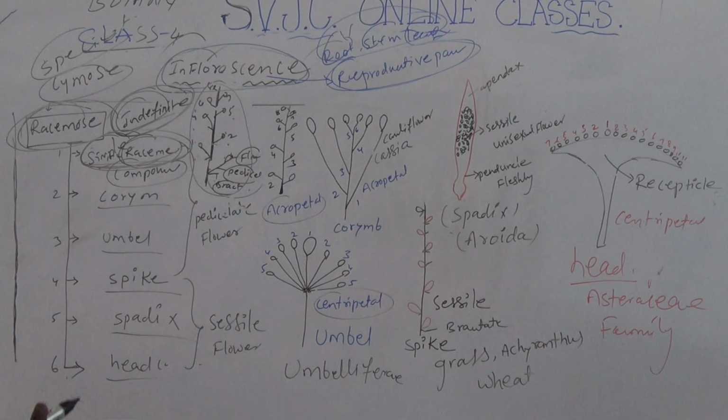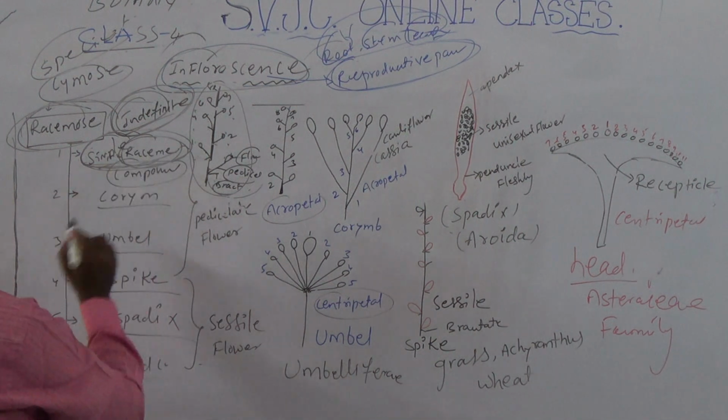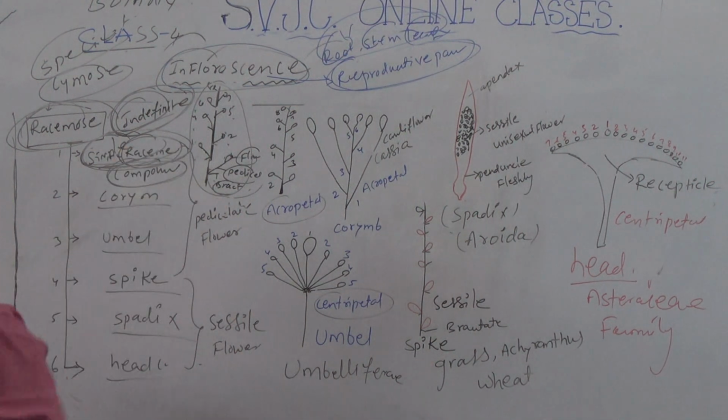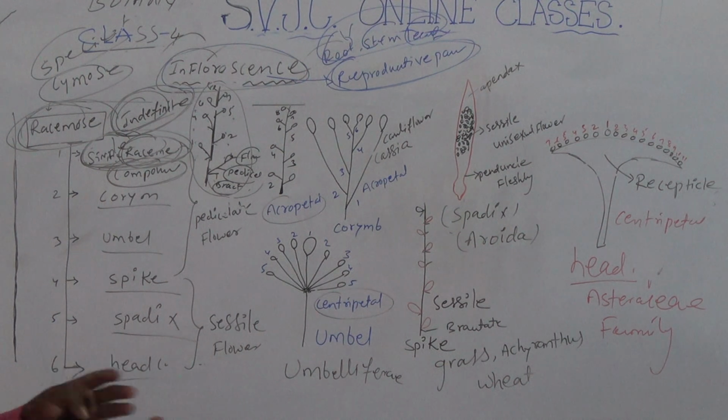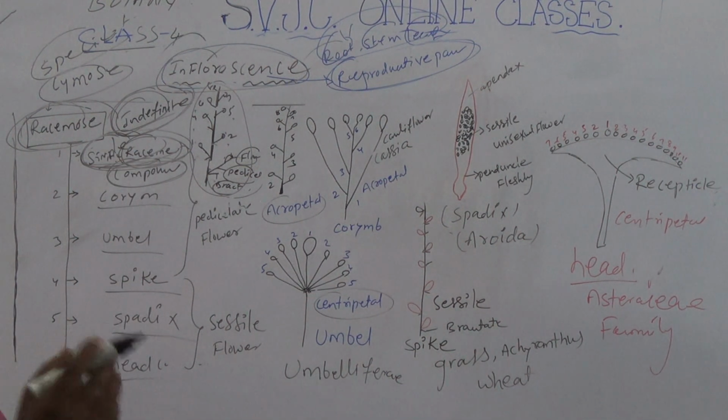That is very important. Raceme is also of two types: simple raceme and compound raceme. Simple raceme is commonly reported in Crotalaria and pea, bean also, and compound raceme is commonly reported in Mangifera indica.